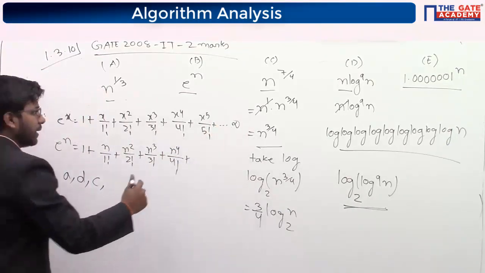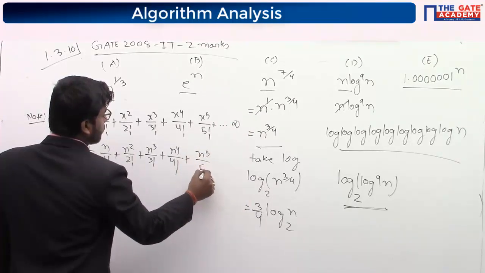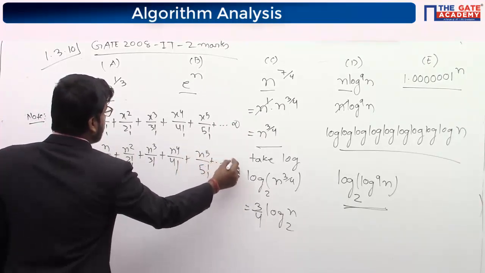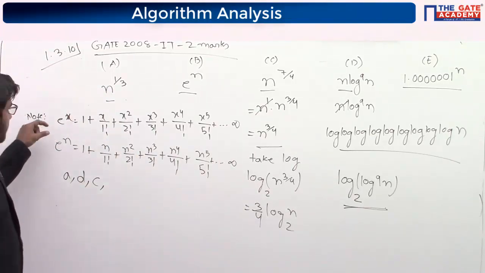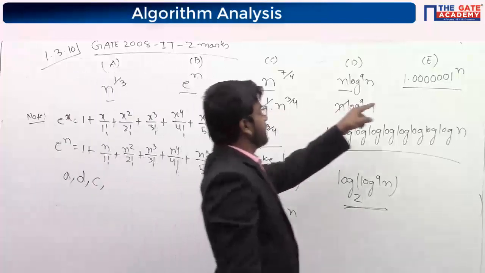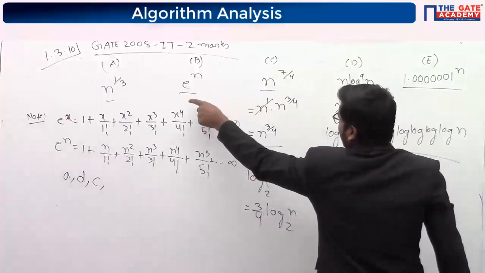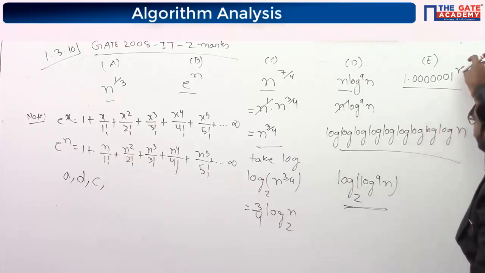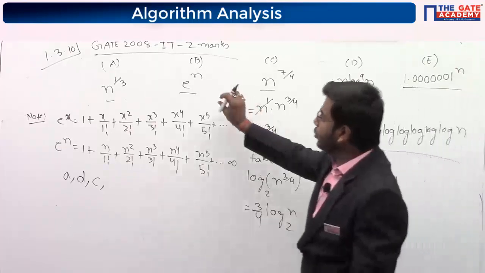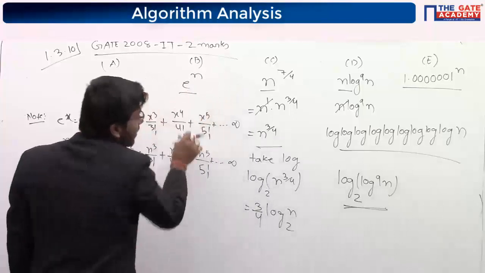It will keep on going, n to the power 5 factorial. So it is a bigger number. e is a bigger number, and e to the power n, again, is a bigger number. So if you see, between this and this, this is a far bigger number. It is 1 point something to the power n, and it is e to the power n, and e is far bigger